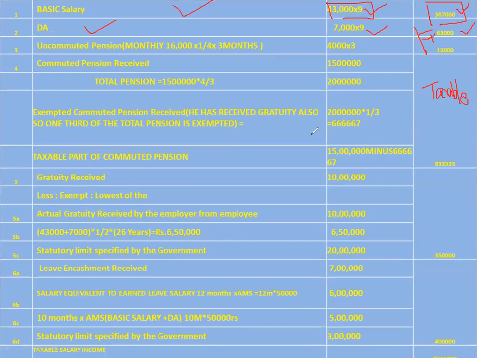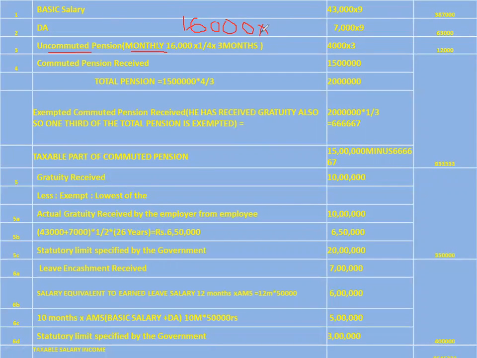Next one is uncommuted pension. I already told in my last video that it is a periodical payment of pension, or monthly payment of pension. Now the full uncommuted pension was 16,000 rupees. But what did he do? He commuted 3/4 of the pension.